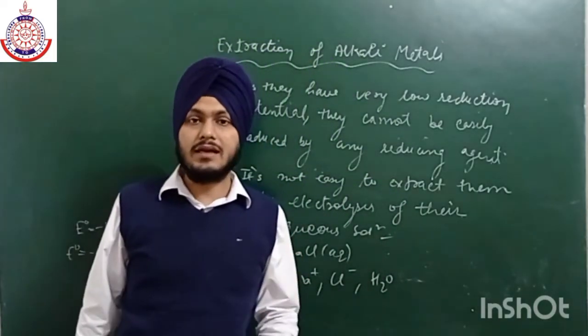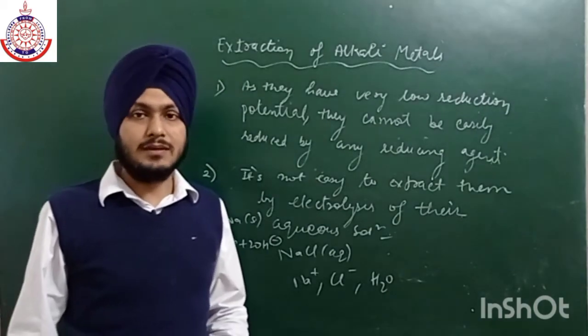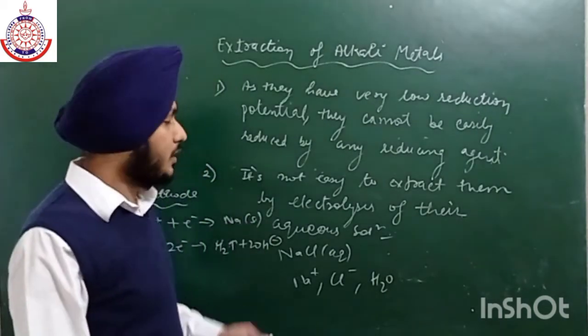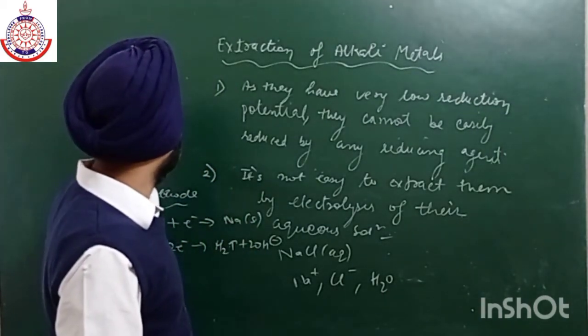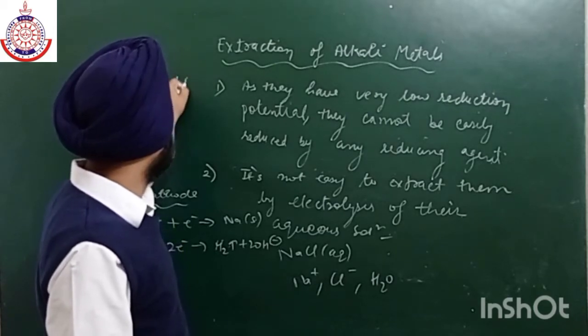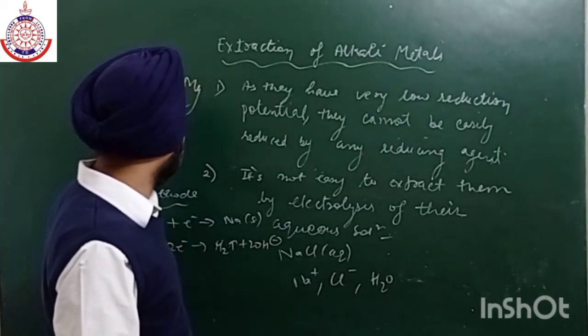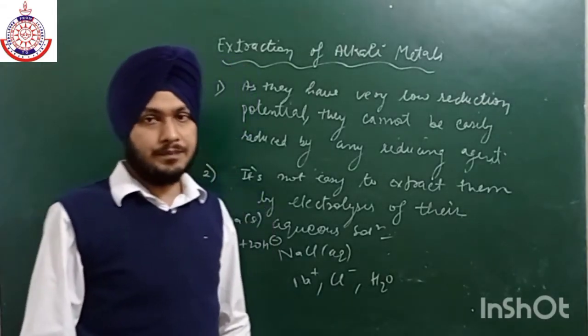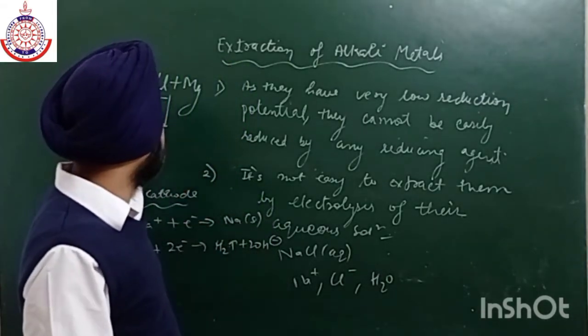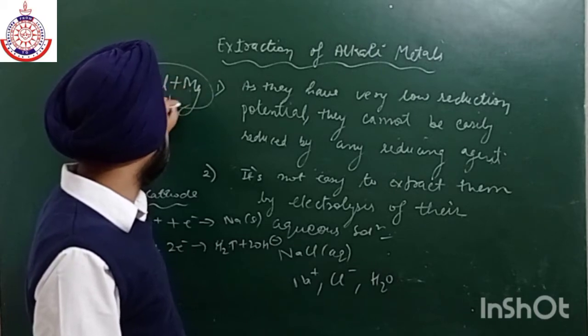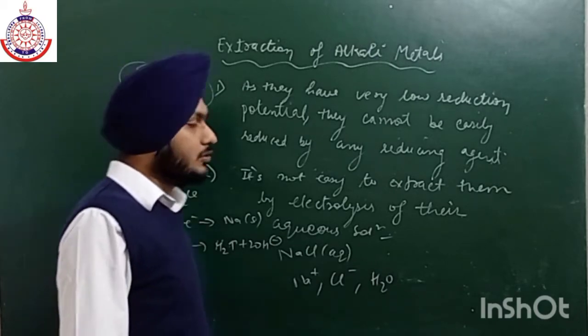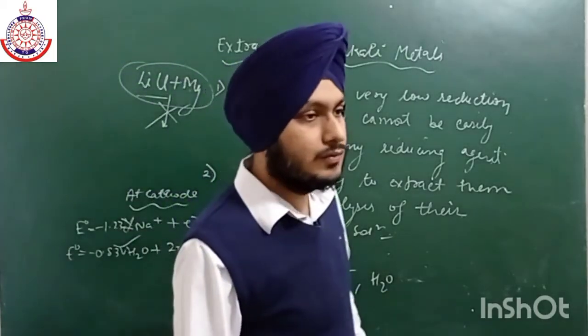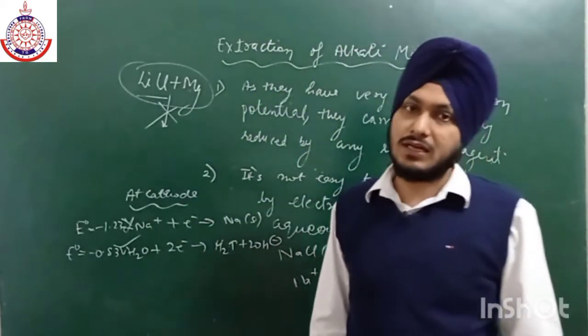They are highly reactive and we cannot do a displacement reaction either. If we try to reduce them it is not possible, because magnesium is less reactive than lithium. They are even more reactive metals, so we cannot do the displacement reaction also.